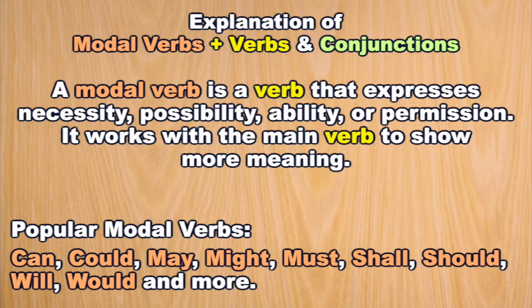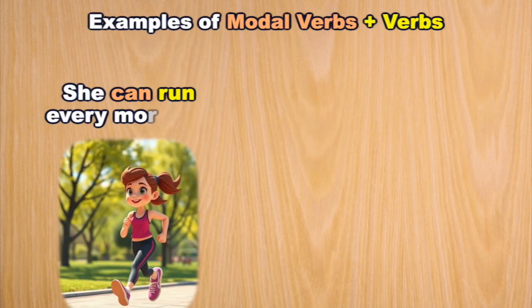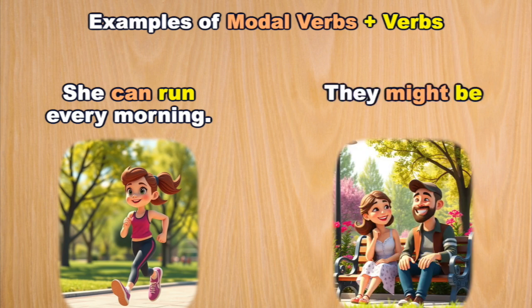Let's see modal verbs in action. She can run every morning. The modal verb can shows ability, and run shows the action. They might be happy today. The modal verb might shows possibility, and be shows the state of being.